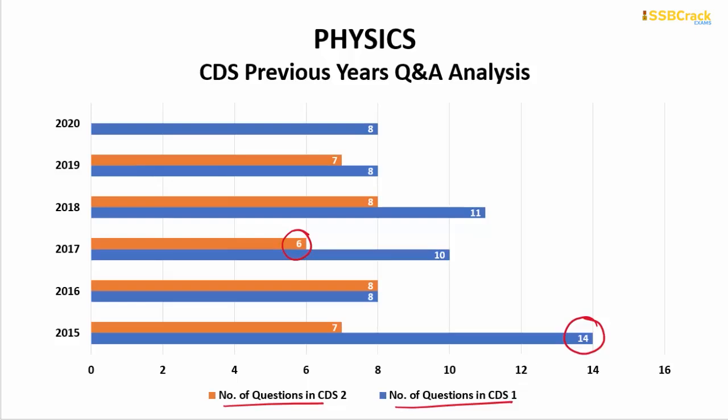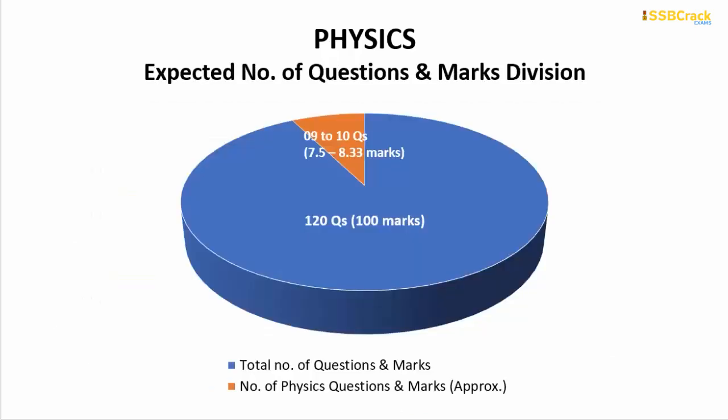And if we see the recent years, the most probable trend is that 8 questions are compulsorily asked as a minimum. So regarding this previous years' analysis, we can expect around 9 to 10 questions in the coming CDS examination. I am not going into detail about what subjects and chapters you have to study, but these questions would be very important. From physics you can expect around 9 to 10 questions out of the whole 120 questions. So if you answer all the physics questions correctly, you can score around 7.5 to 8.33 marks out of the whole 100 marks in the CDS paper.